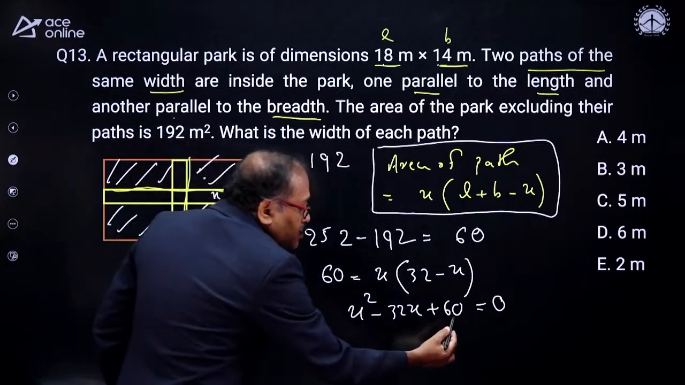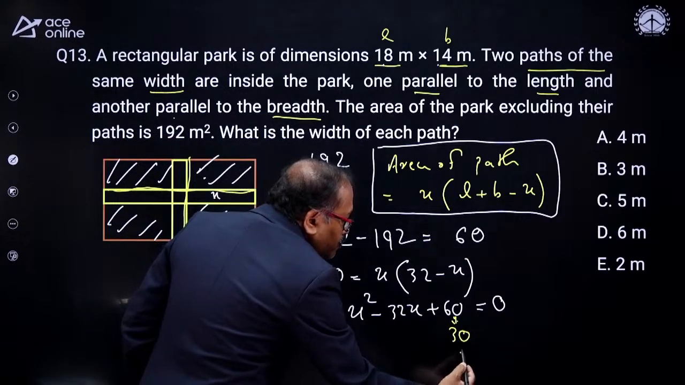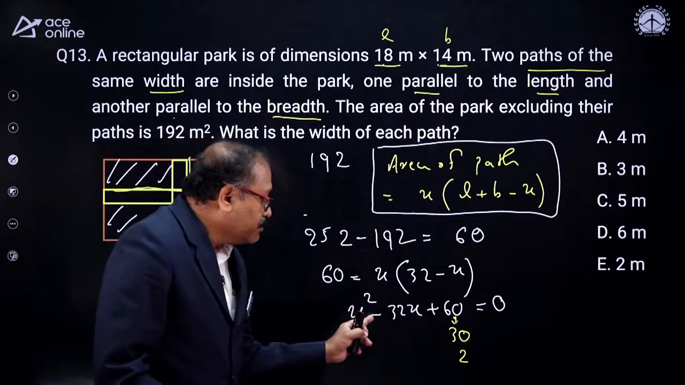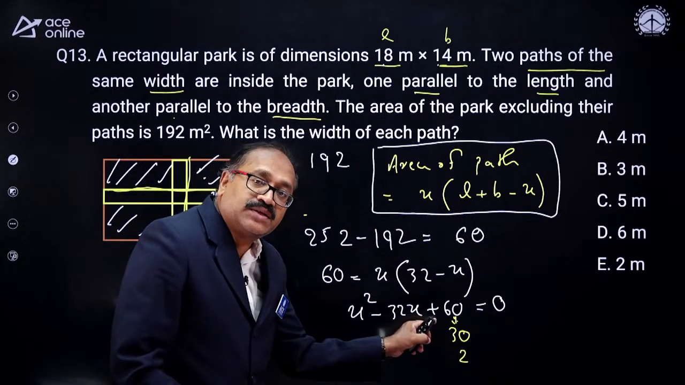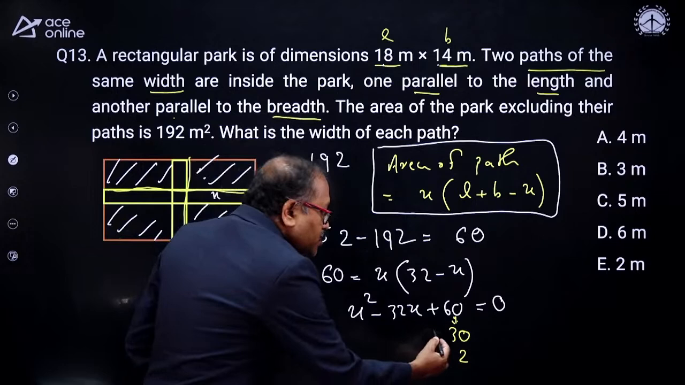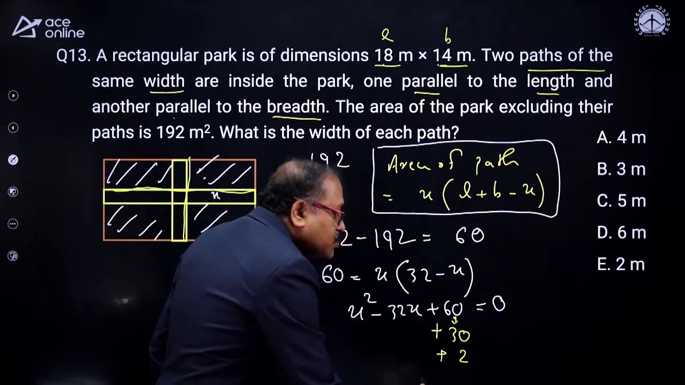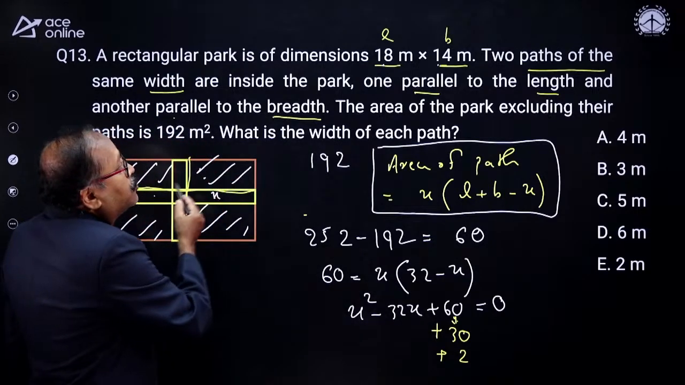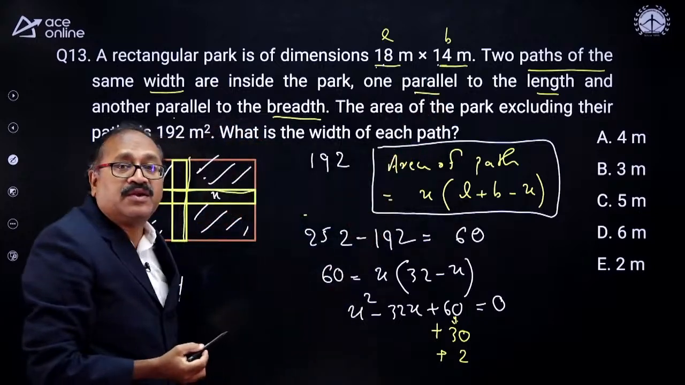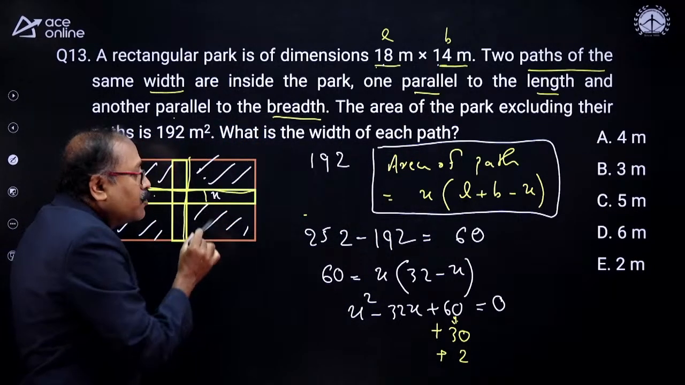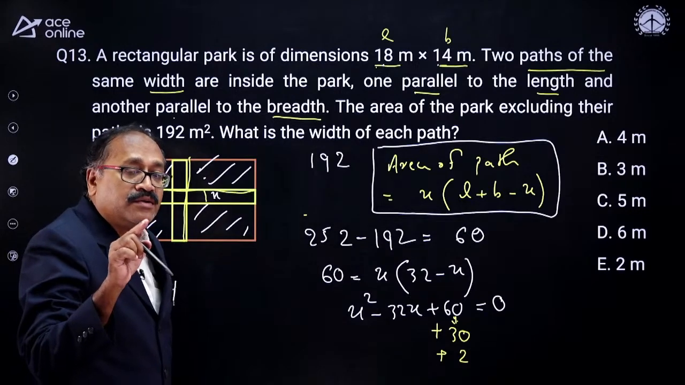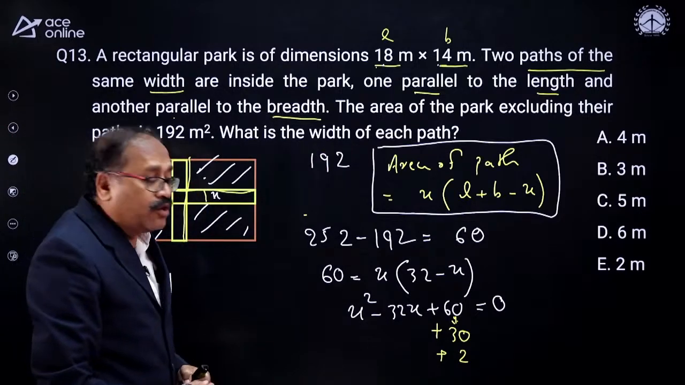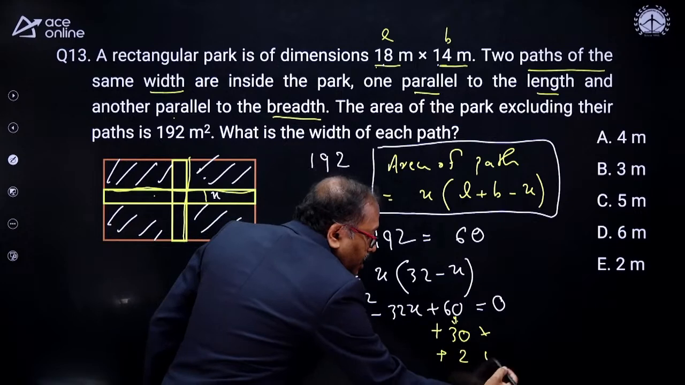Dekhiye yahan pe. So can I write this 60 as 30 into 2? And 30 plus 2 is equal to 32. So that means the minus will become plus, and the minus does not change the next sign, so that will also be plus. So x is either plus 30 or plus 2. So look at this part. Can x be 30? Now your length and breadth is 18 and 14. Then how can the width of the path be 30 more than this? Cannot be. So as this is eliminated, your answer is this.